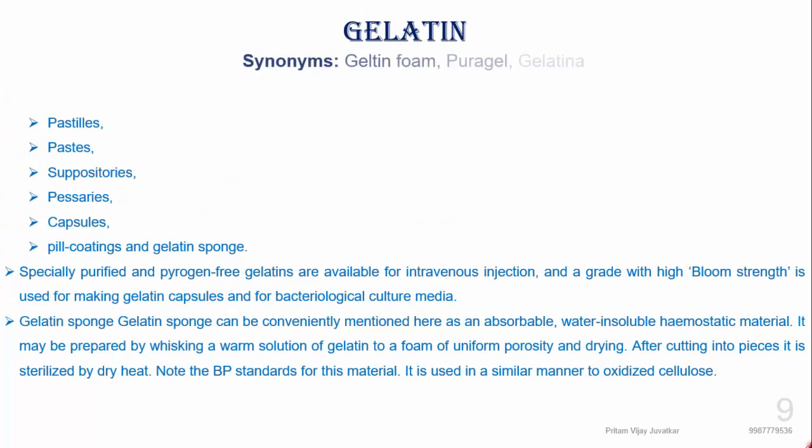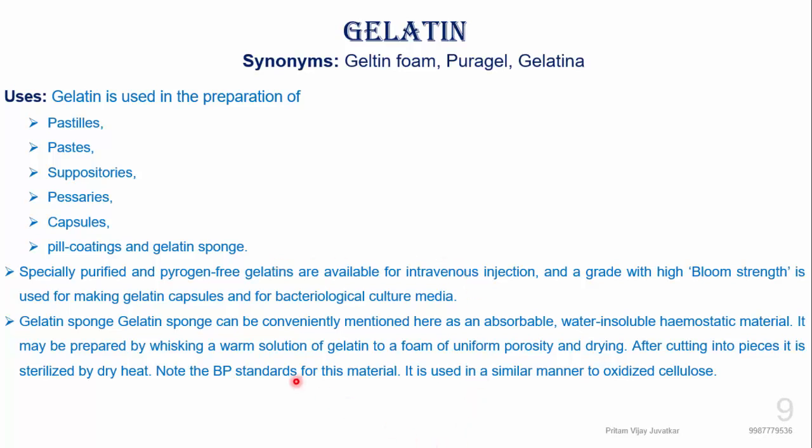Now, when we think about the use of gelatin, it is used for paste formation, suppositories, pessaries, capsule formation, pill coating, and gelatin sponge.